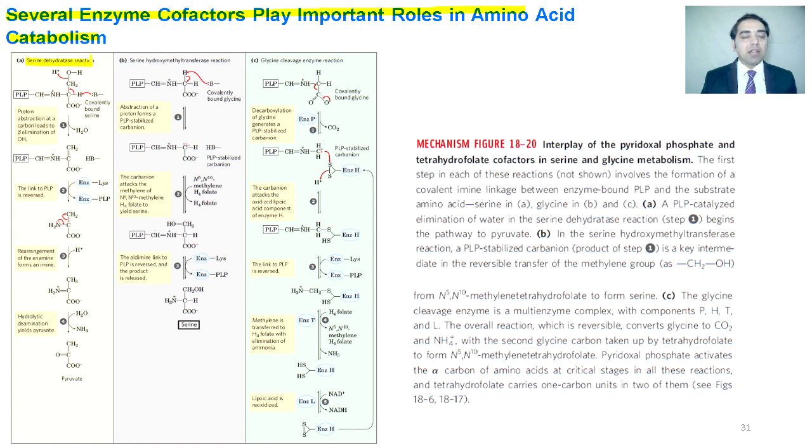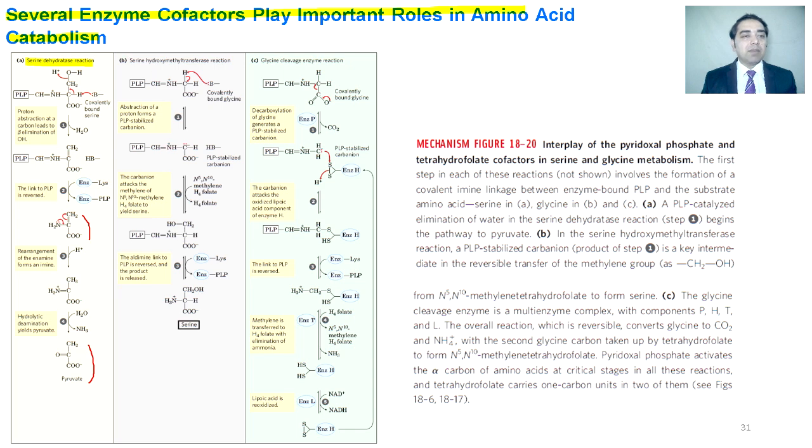For example, the serine dehydratase reaction. In this reaction, PLP is making an external aldimine bond with the amino acid. After the release of one hydrogen, we get this new species. This new species then reverses the external aldimine bond to the internal aldimine bond, and the rest of the carbon skeleton is released here. This carbon skeleton, after rearrangement, is converted into pyruvate. Thus, PLP is activating the reaction to convert the amino acid into pyruvate.